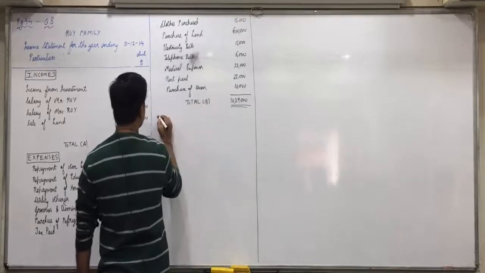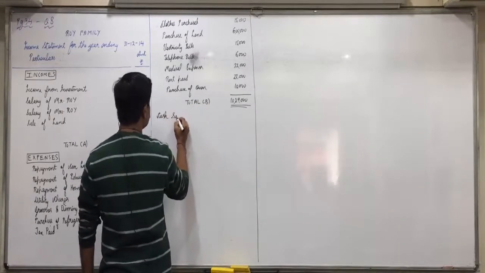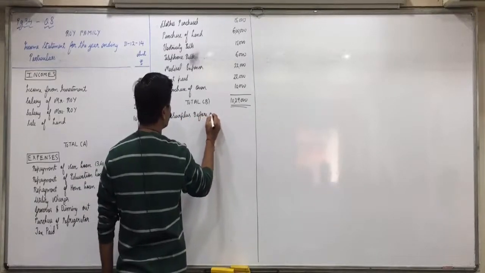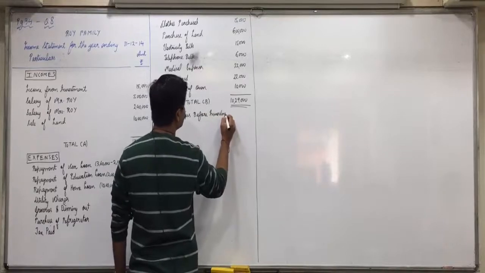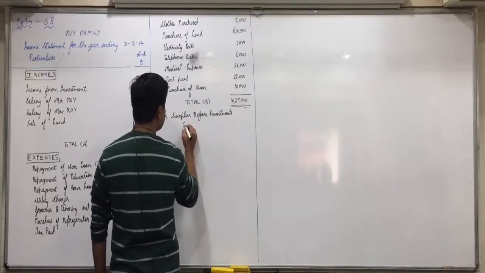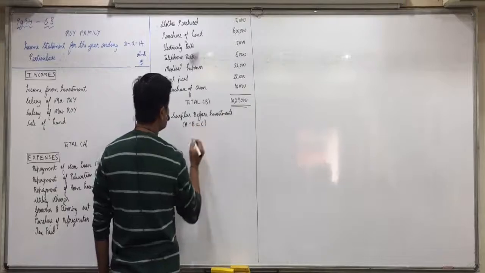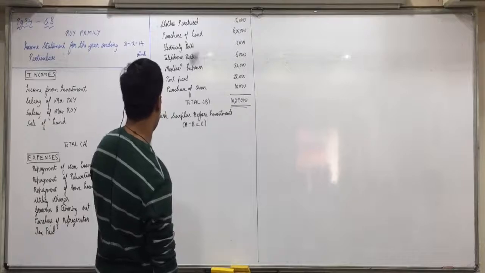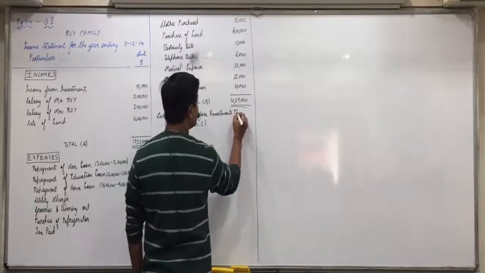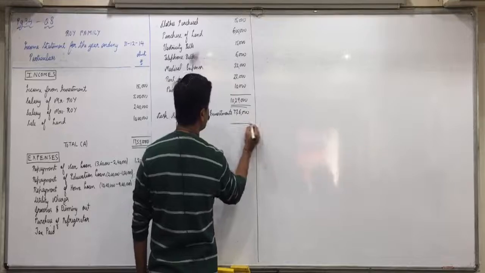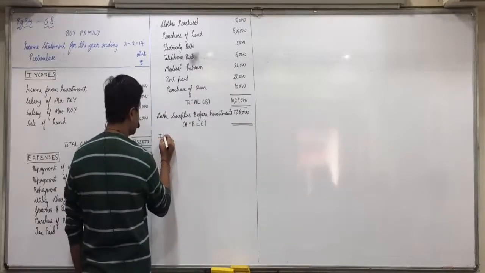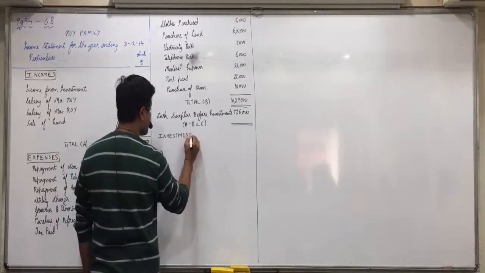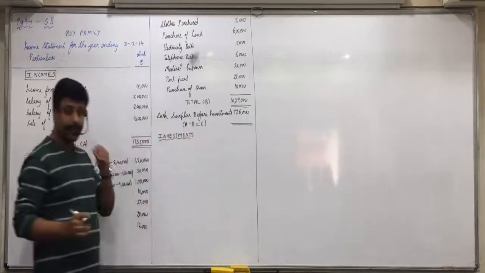Now we will get cash surplus before investments. A minus B equal to C. So 1750 minus 1029, that is 7,26,000. Now we will take investments. All are able to follow this?